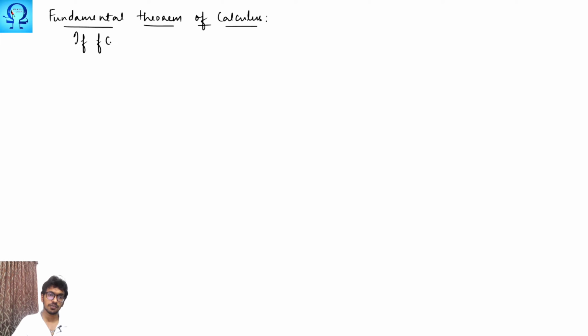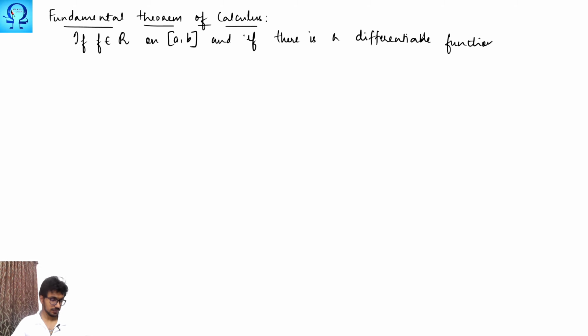This tells you that if f is Riemann integrable on the interval [a, b], and if there is a differentiable function big F on the same interval [a, b] such that the derivative of big F is small f, then the integral from a to b of f dx may be written as F(b) minus F(a).